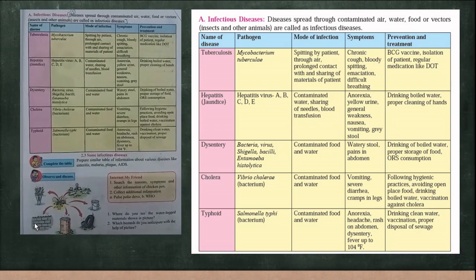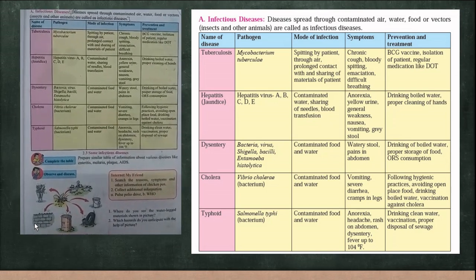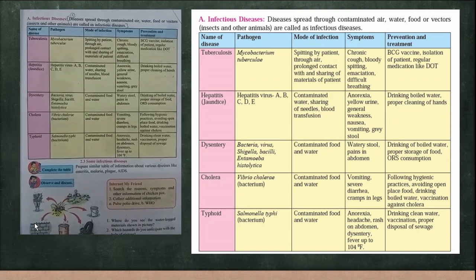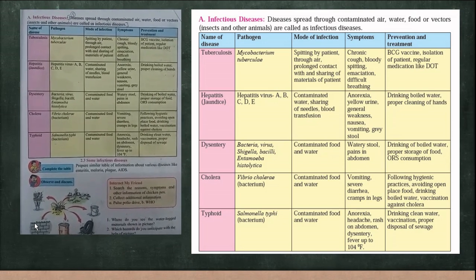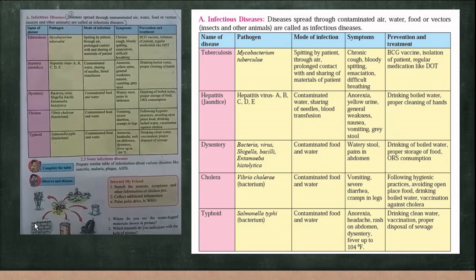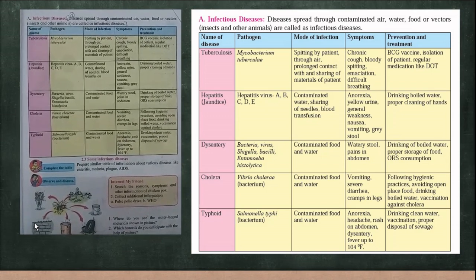Now what are its prevention and treatment? That is drinking boiled water and proper storage of food. ORS is given to control the water level and maintain the balance. ORS is oral rehydration solution that is given for drinking.